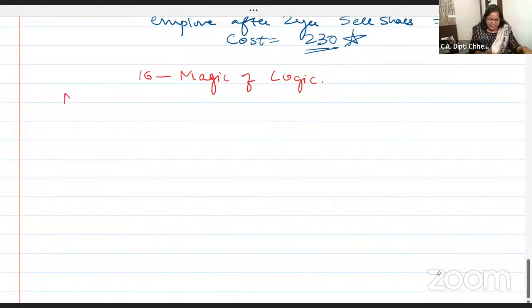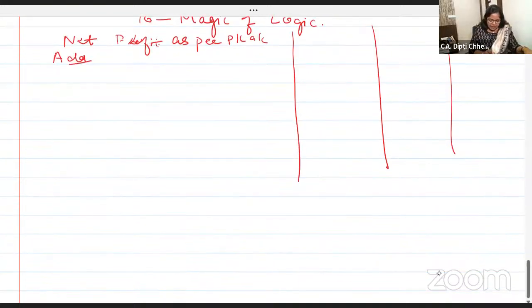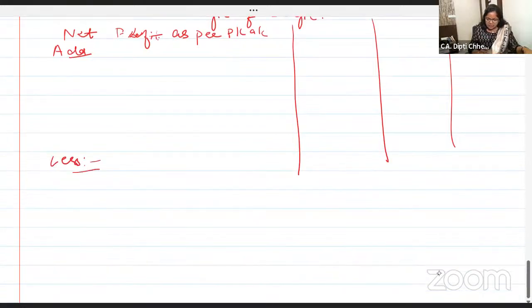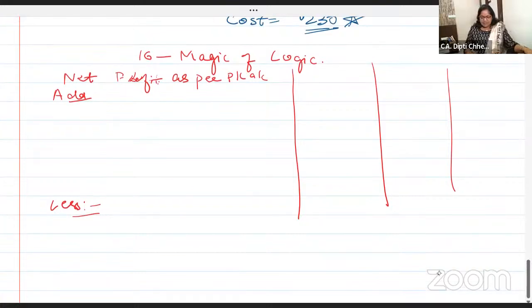So always start in the exam computation of business income with net profit. Net profit as per profit and loss account. Done? Net profit as per profit and loss account, some add and some less. Okay?